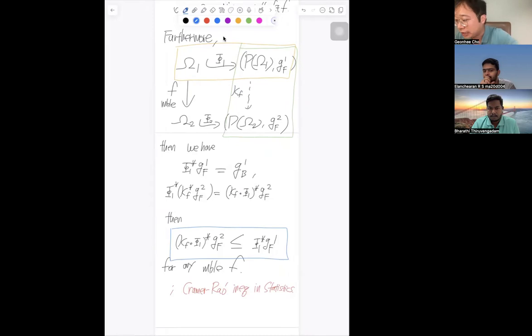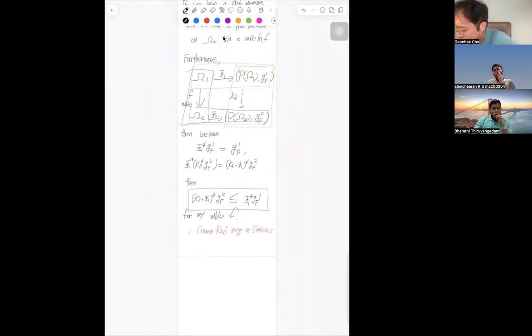What Verdi pointed out is, now let's take this part. Then we know from our theorem A that the pullback coincides with the Bergman metric defined on omega 2. Then you can also take a further pullback by using this map.